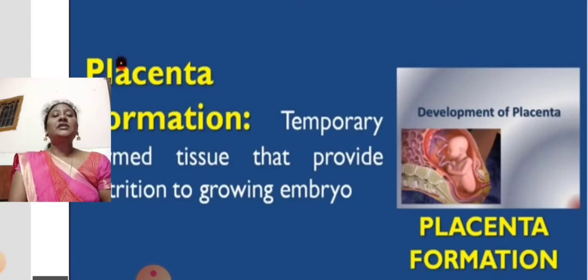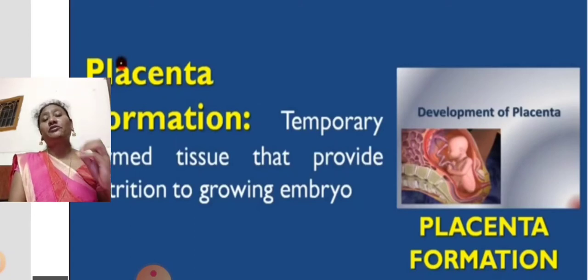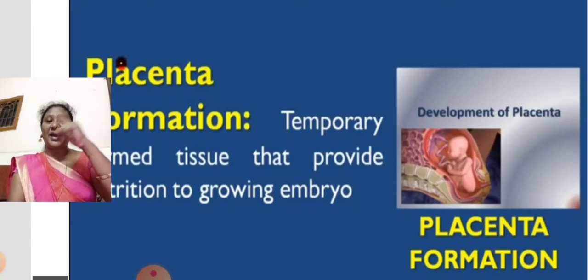So the placenta plays a key role. For your examination, it is very important. It consists of innumerable blood vessels, and it is a villi-like structure. What is meant by a villi-like structure? Villi means increasing the surface with infolds. You have an idea of the small intestine, no? Our small intestine is infolded like that.